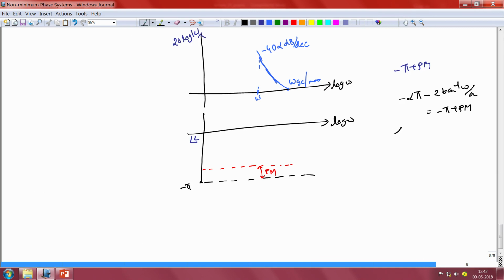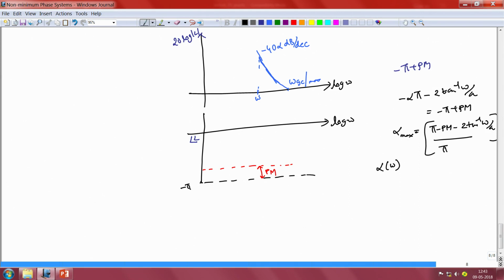and that is given by alpha max is equal to pi minus Pm minus 2 tan inverse omega by A, divided by pi. So this is the maximum possible value of alpha, and that therefore determines the maximum magnitude of the slope of the magnitude characteristic in the neighborhood of a frequency omega. And we note from this equation that alpha is in general a function of omega.